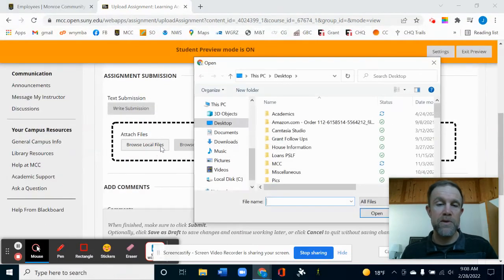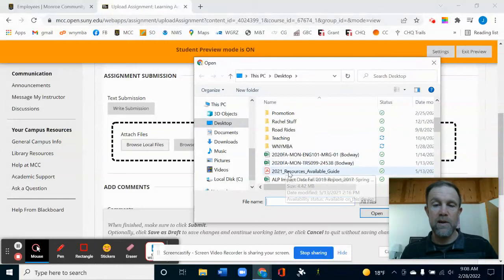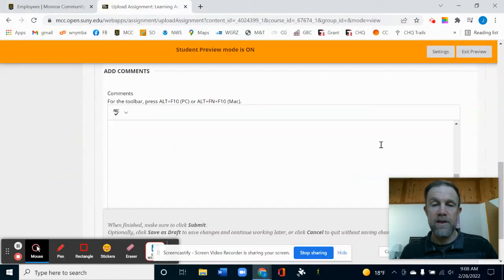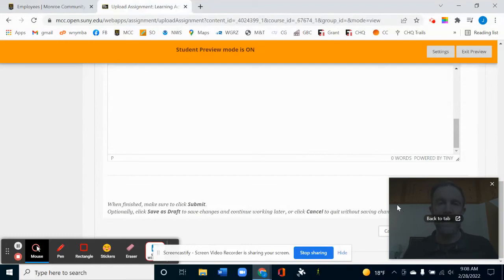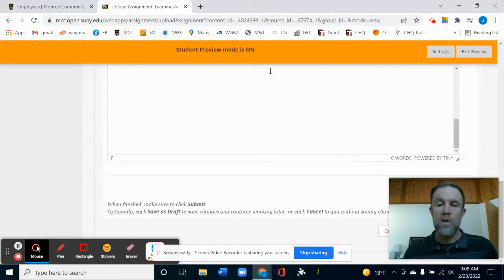So you simply browse local files. I'm just going to go down to this and then submit it as that document. That's the only way that I can grade those papers on Blackboard, is when you submit them as a PDF or as a Word document. Now, when you do discussion boards and stuff like that, that's different. Discussion boards, you just type it in the space available to you on Blackboard. And that should be pretty apparent when you see the discussion boards.